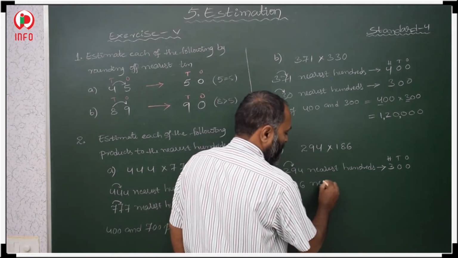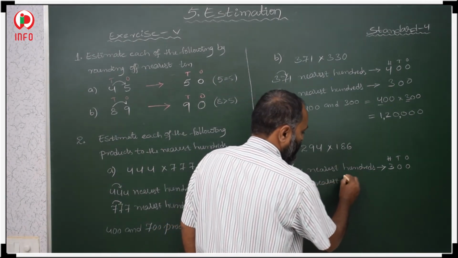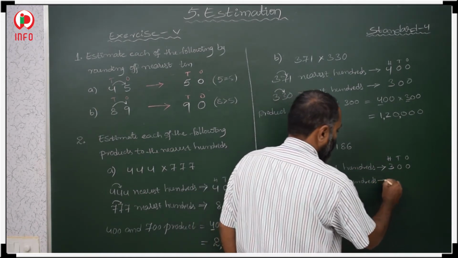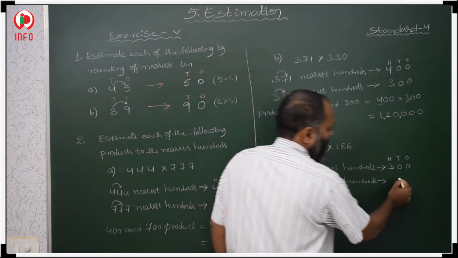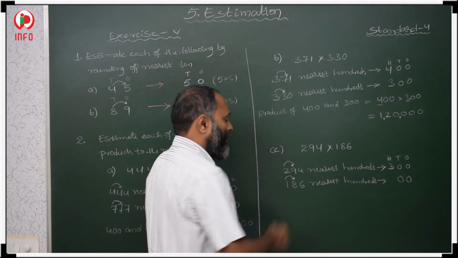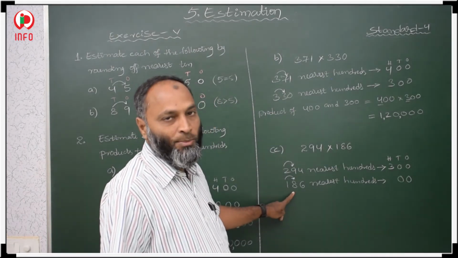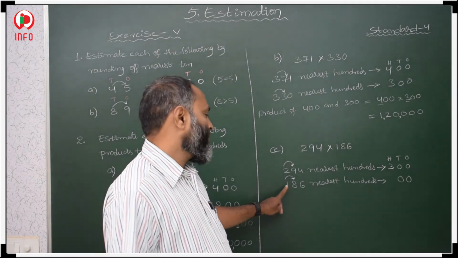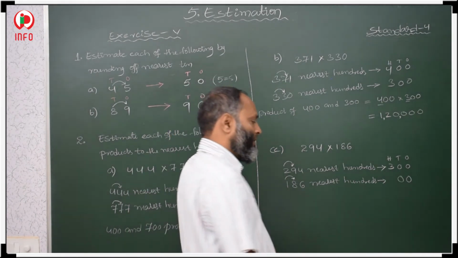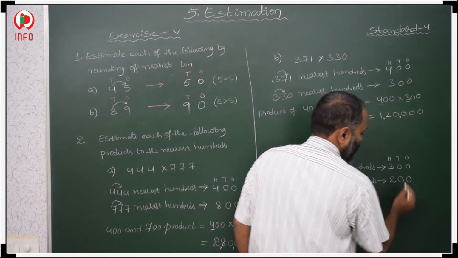186 nearest hundreds. In tens and ones place we keep 0, and for hundreds place, what is there in tens place? 8. It is more than 5. So we have to add plus 1 to hundreds place. 1 plus 1 is 2. It is 200.